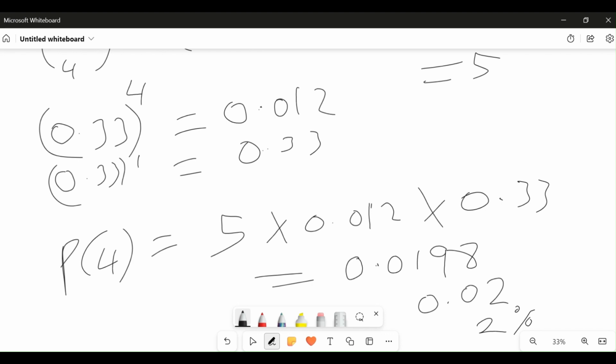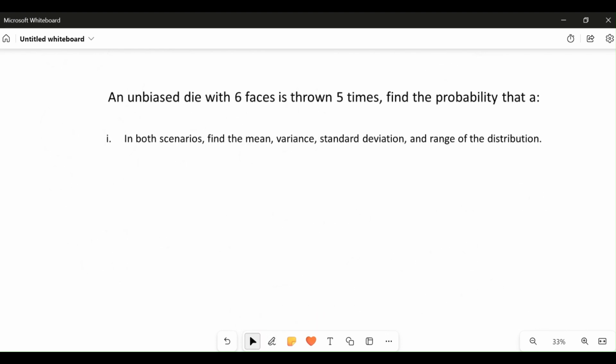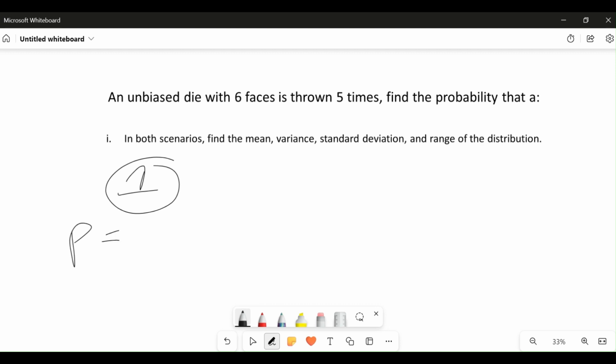All right. There's still one more part of the question. The last part of the question asks us to find, in both scenarios, the mean, variance, standard deviation and the range of the distribution. When you look at the first case that we have, we talk about the factor of 6. In that case, the probability of success was 4/6, and probability of failure then was 2/6.